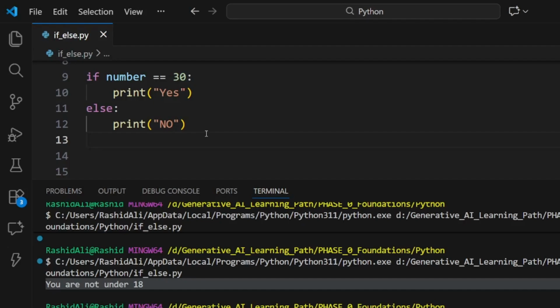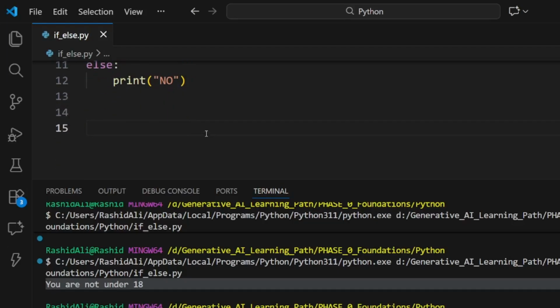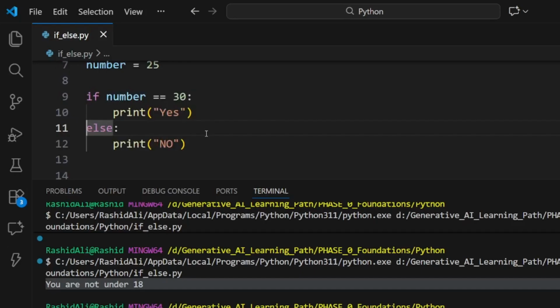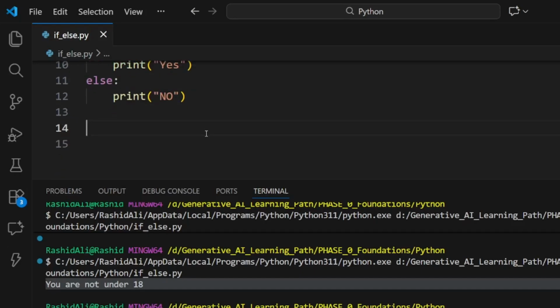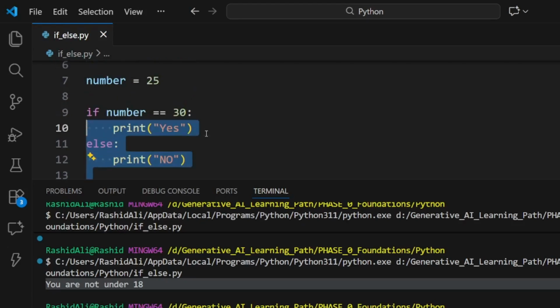If we want more than two parts to be checked, more than one or two conditions to be checked, what if we have if, else if, and else? If one condition is false, then check this. If this is false, then check this. This will cover all the cases that we are given, and at last it will run else if none of the cases become true. Let's see what happens.